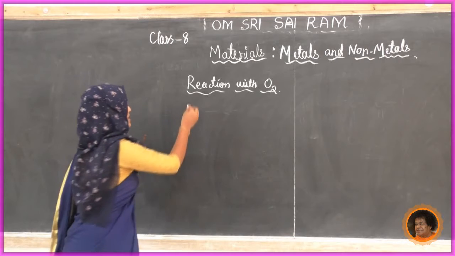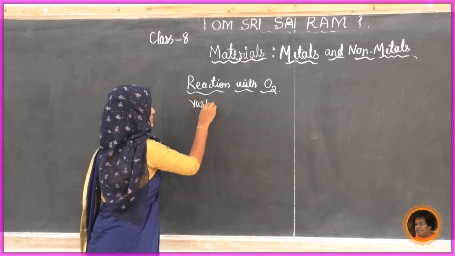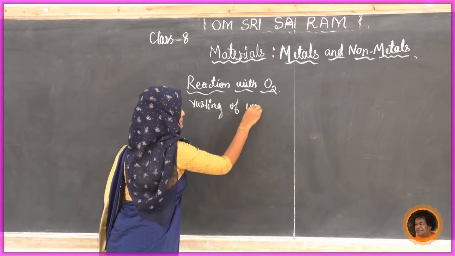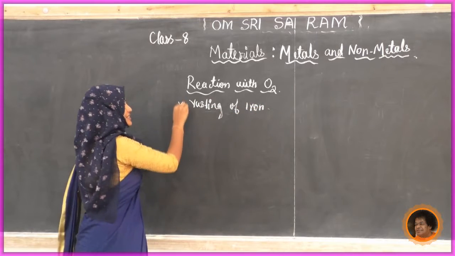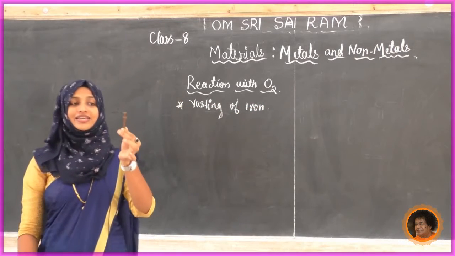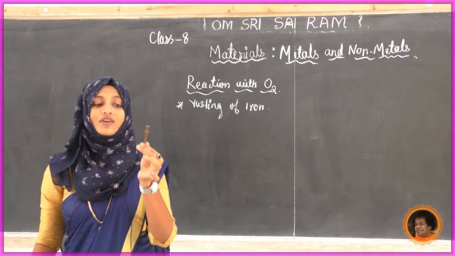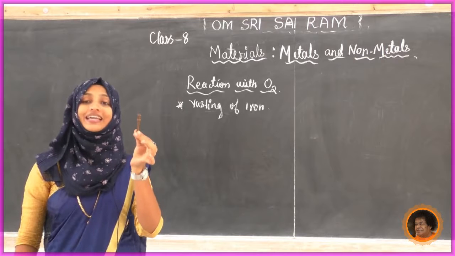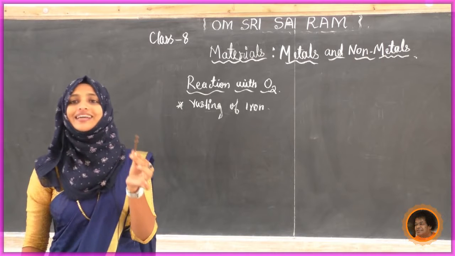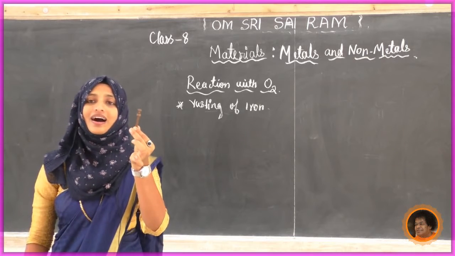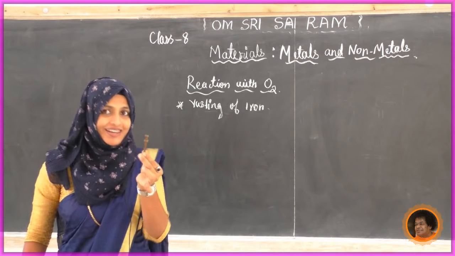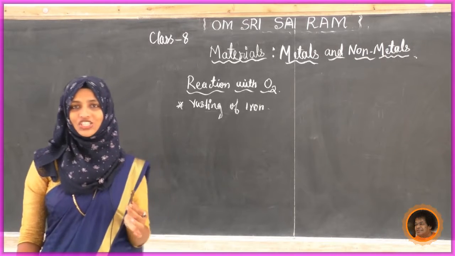Rusting means there is a deposition of rust. Actually, this is a chemical reaction that takes place when iron reacts with oxygen.